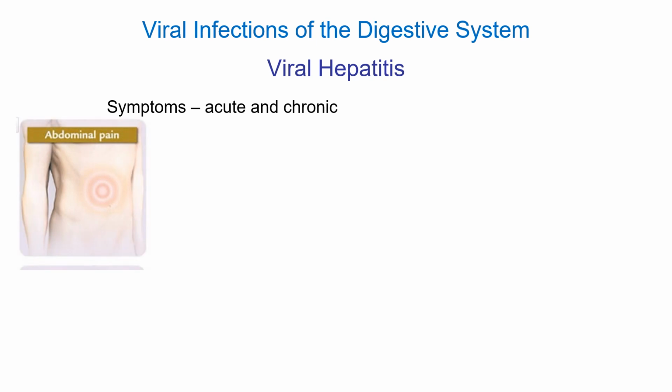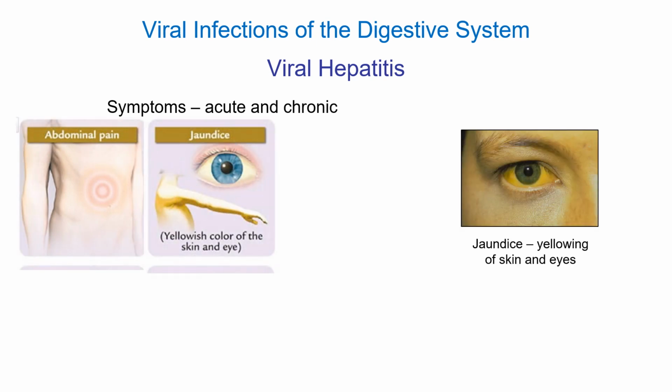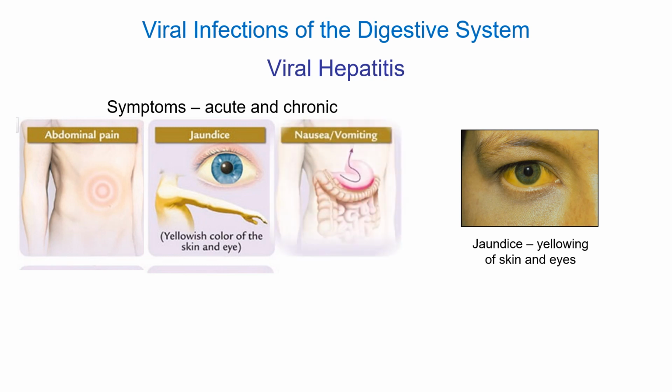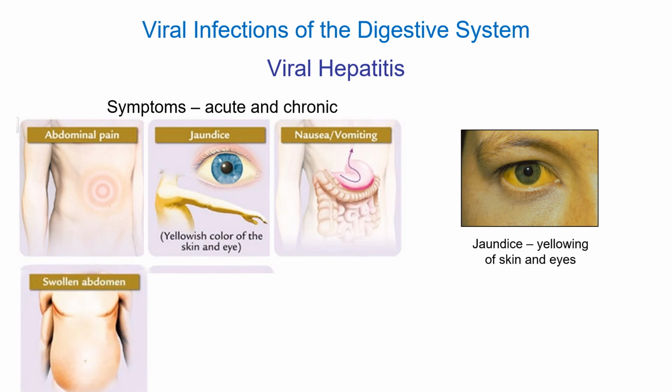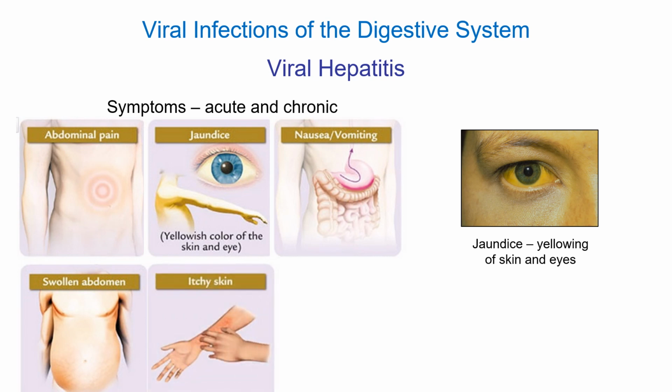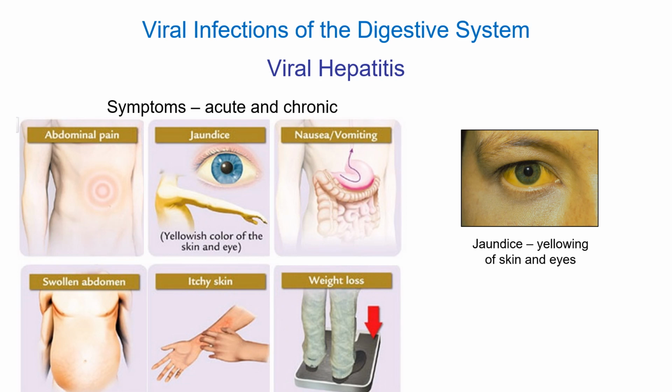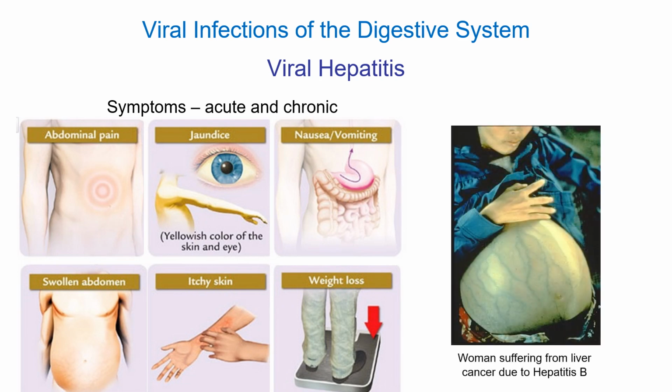So what are we looking at? Abdominal pain, jaundice, so jaundice is yellowing of the eyes and the skin, nausea and vomiting, so all these gastrointestinal symptoms, swollen abdomen, that's an inflammation of the liver, of course, itchy skin in some cases, and weight loss. And in some serious cases, chronic viral hepatitis can actually lead to liver cancer. So usually that's hepatitis B or hepatitis C that lead to liver cancer.